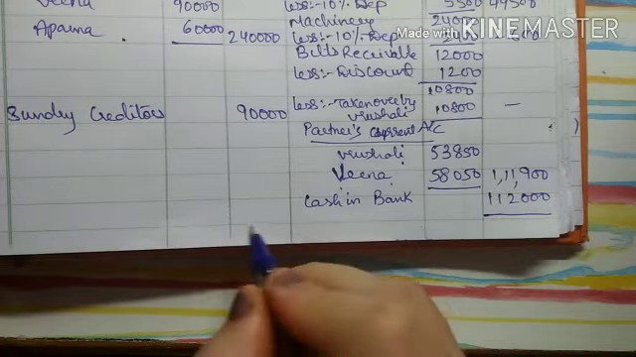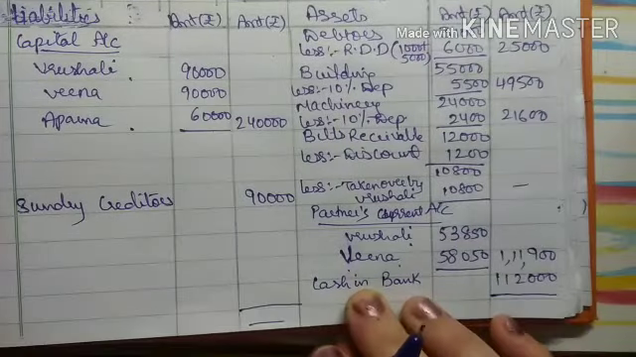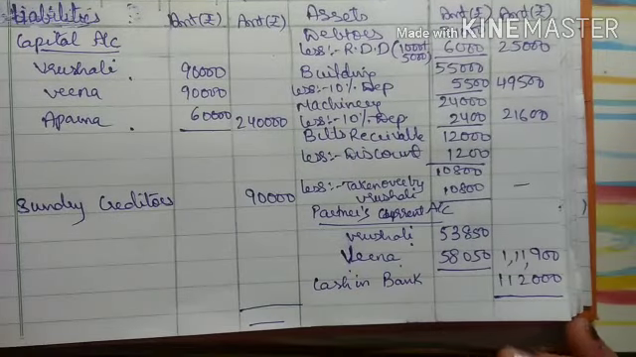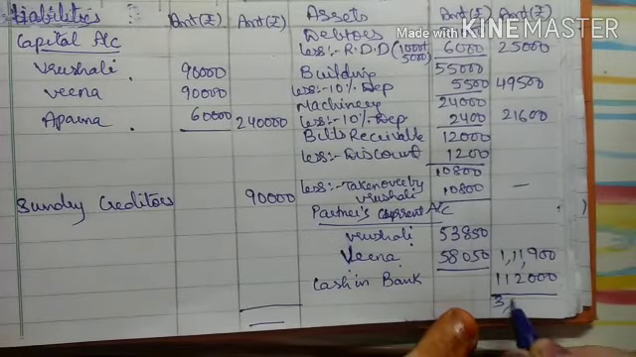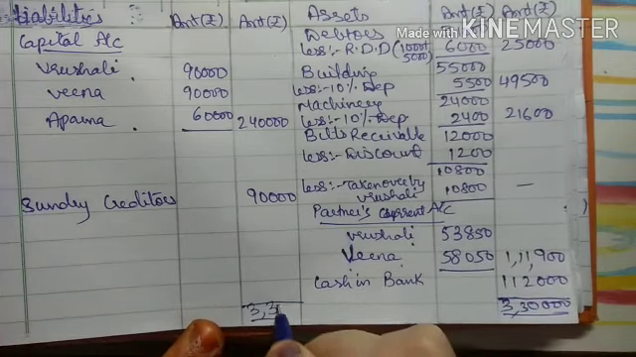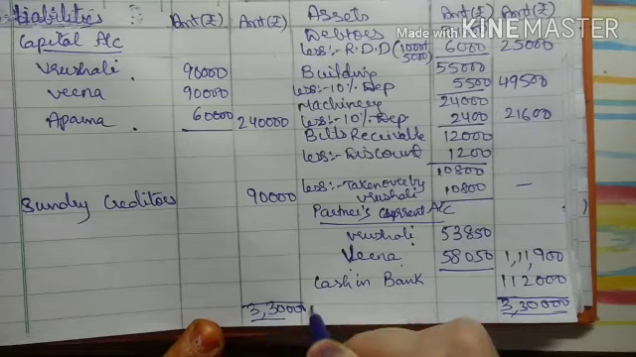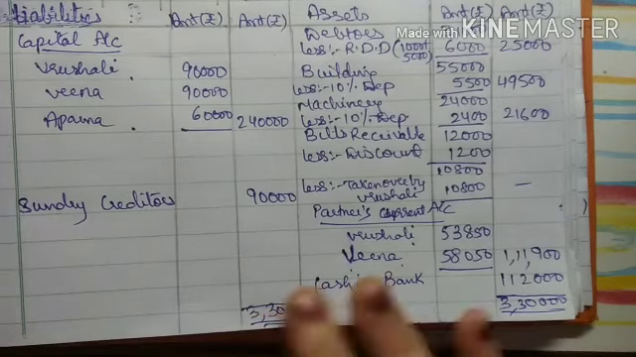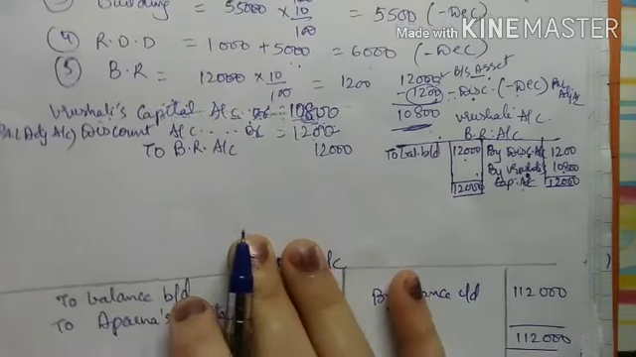Now I can close the balance sheet. So when I total both the sides, that is assets as well as liabilities, I will get the total as 3,30,000, 3,30,000, right? So my balance sheet is tallied. We have completed this problem.